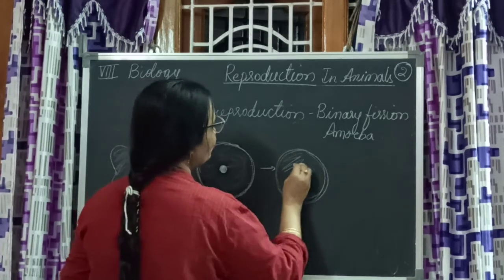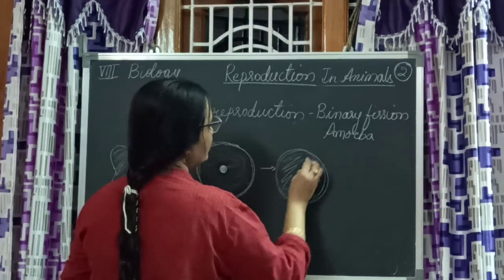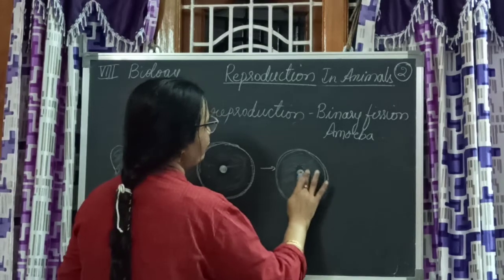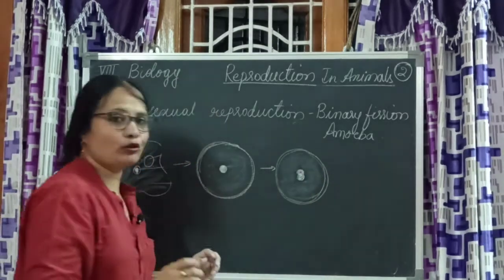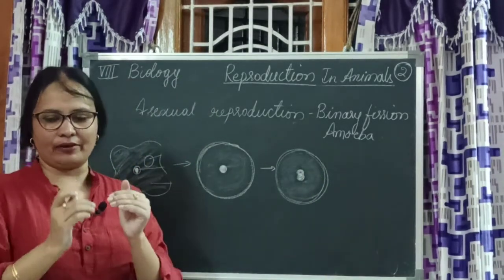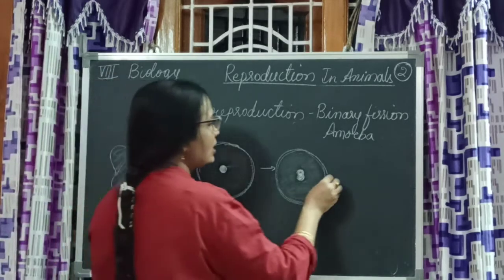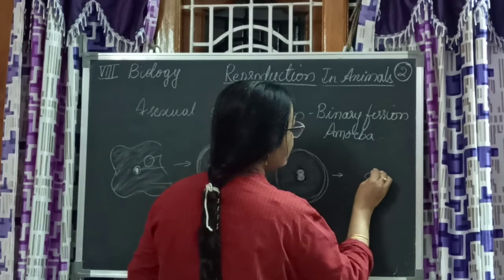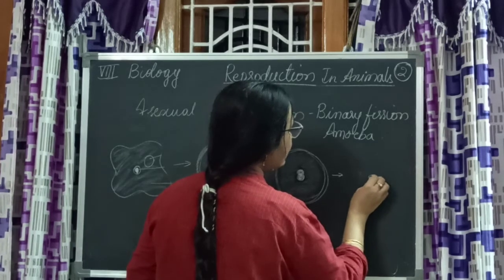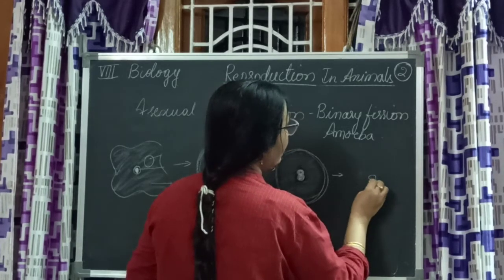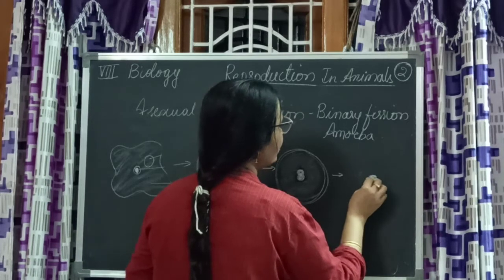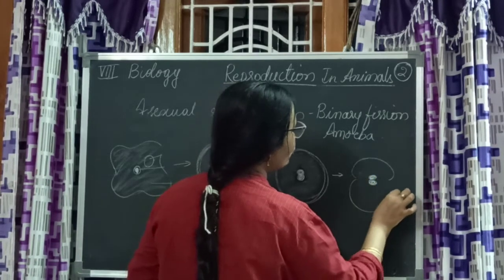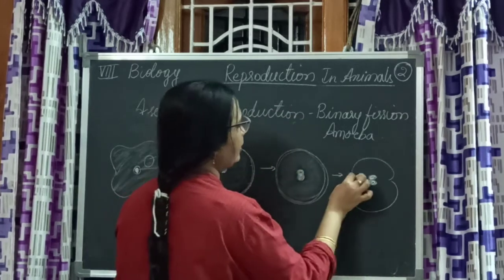That is how the nucleus begins to divide. Once the nucleus is getting ready to divide, the cytoplasm also starts deviating. Now cytoplasm and the cell membrane also start showing the deviation. This is how the nucleus is inside. Once the nucleus starts showing the constriction, the cytoplasm and the cell membrane also start showing constriction at these areas like this.